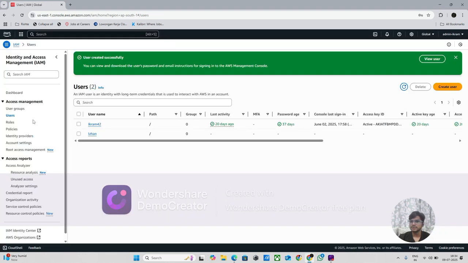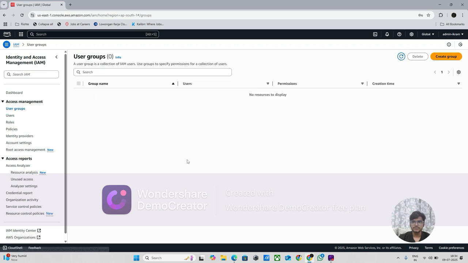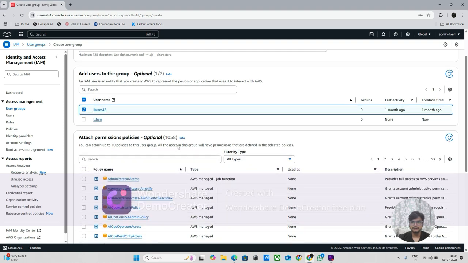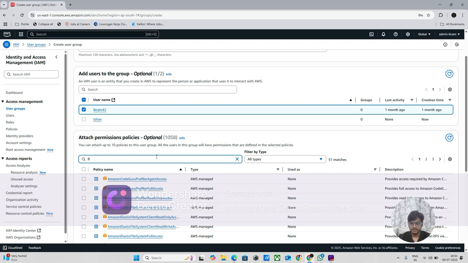So if I want to make a user group, what can I do? I can create a user group. In that I can attach a policy, and if I want to give full access, I can give admin level.